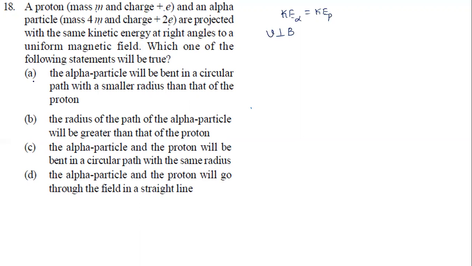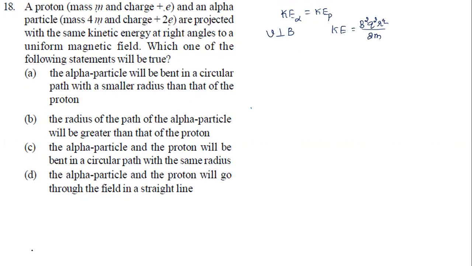Now look at the first option. Now let us understand it. The alpha particle will bend in a circular path with smaller radius than the proton. That means the alpha particle will make a smaller radius and the proton will make a bigger radius. Let us look at this option now in a mathematical way. As we know, the kinetic energy is the same, right? What is the formula for kinetic energy when a particle is moving in a circular path? It is given by B squared Q squared R squared by 2m.